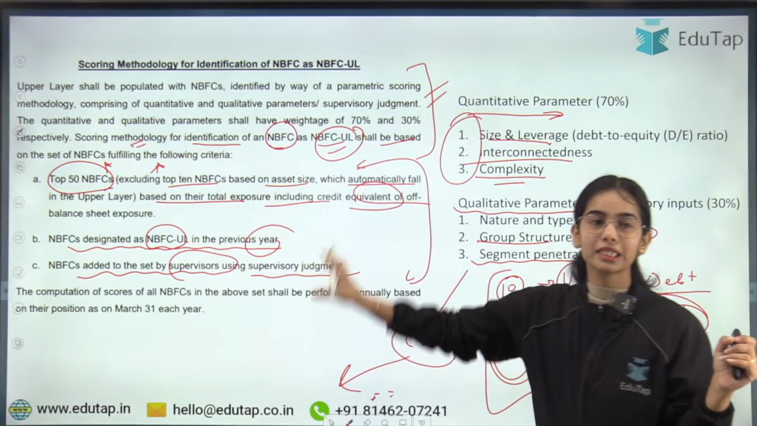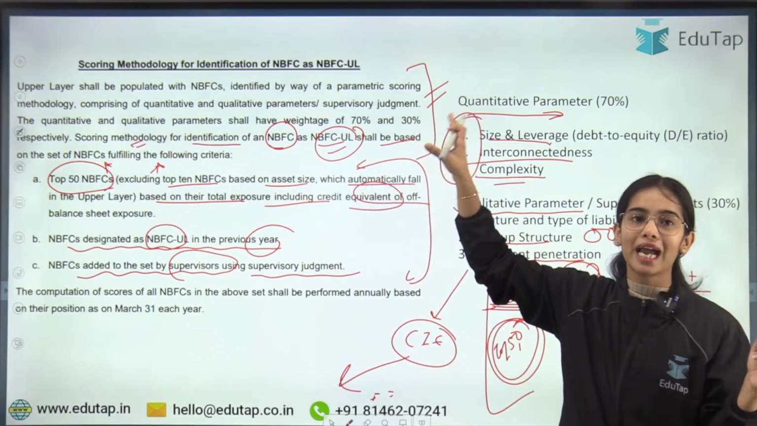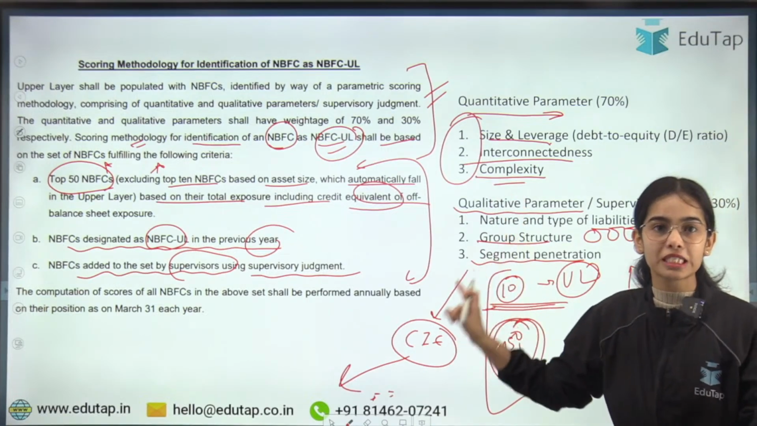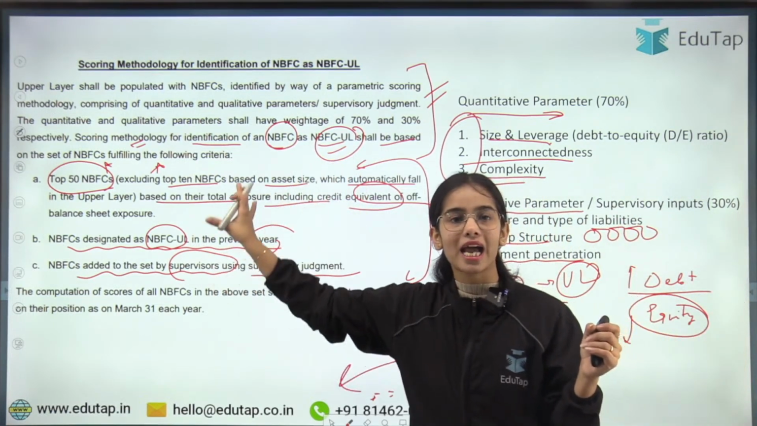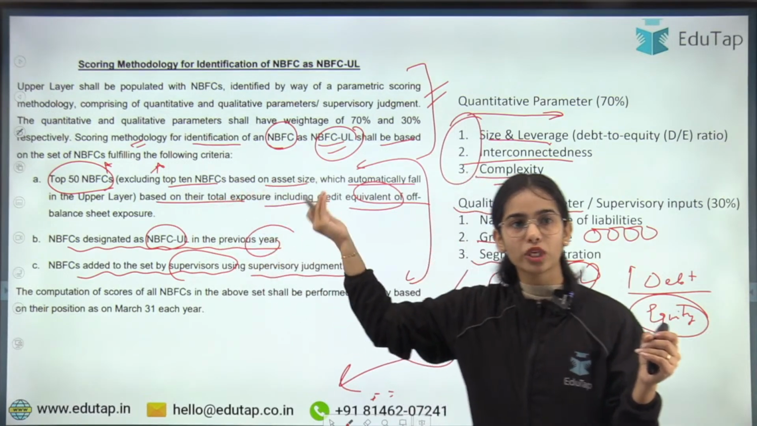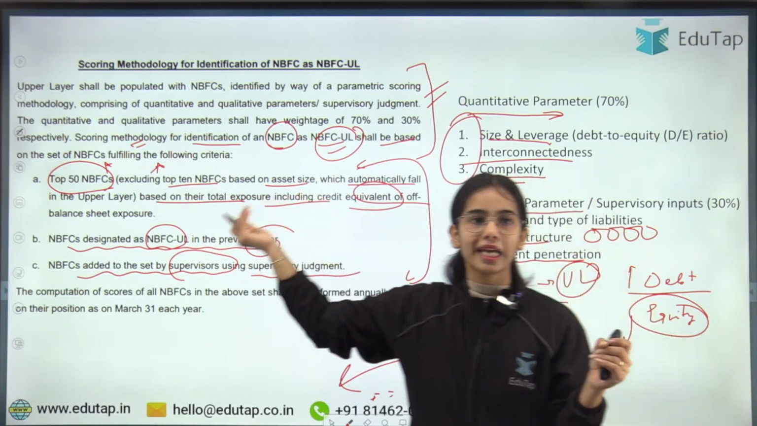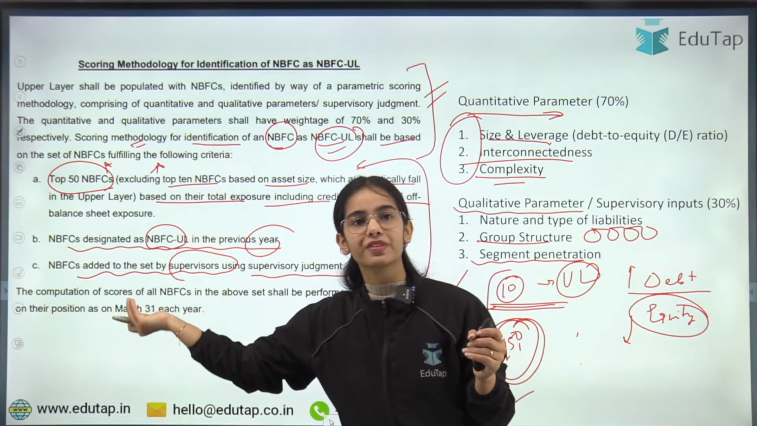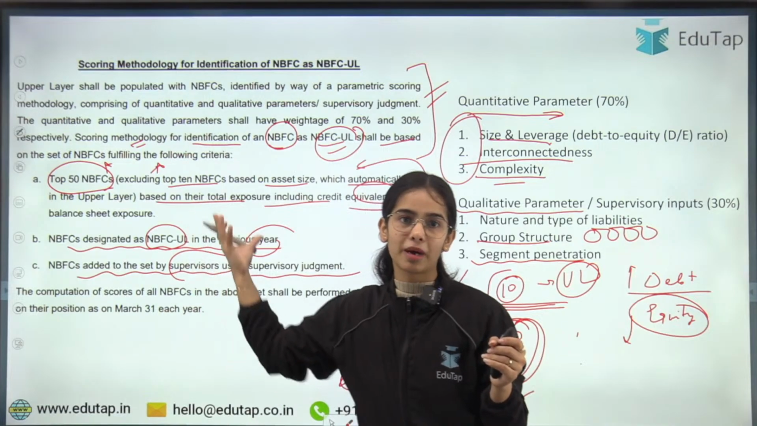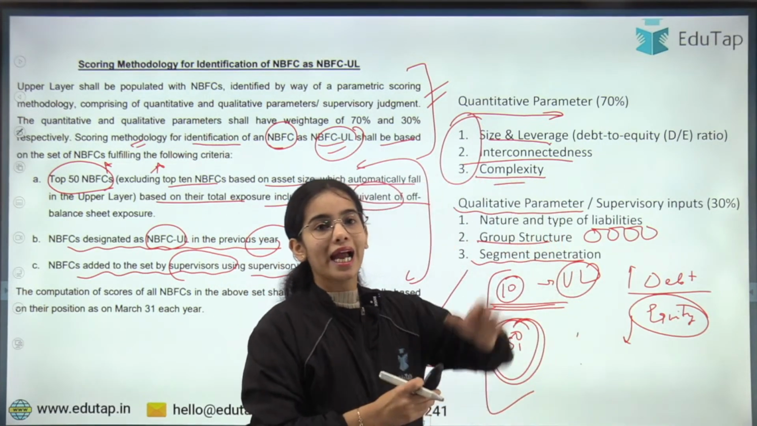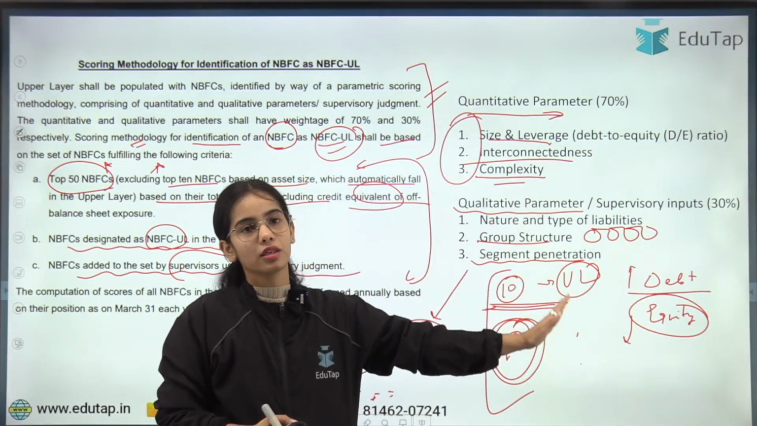So I hope this is clear that the methodology has been determined and there are these parameters under the methodology, and these parameters will be seen for the NBFCs as per these norms. So the top 50 NBFCs excluding the top 10 NBFCs, the NBFCs designated as the NBFC upper layer in the previous year, and NBFCs added to the set by the supervisors. On these NBFCs the methodology will be tested, and these are the parameters under the methodology.